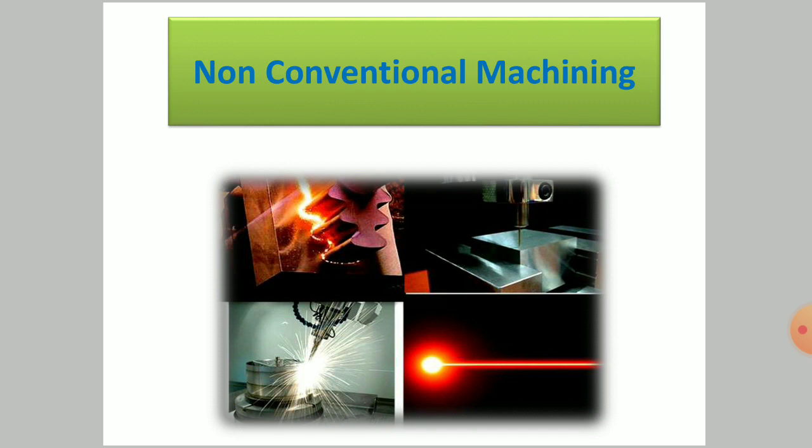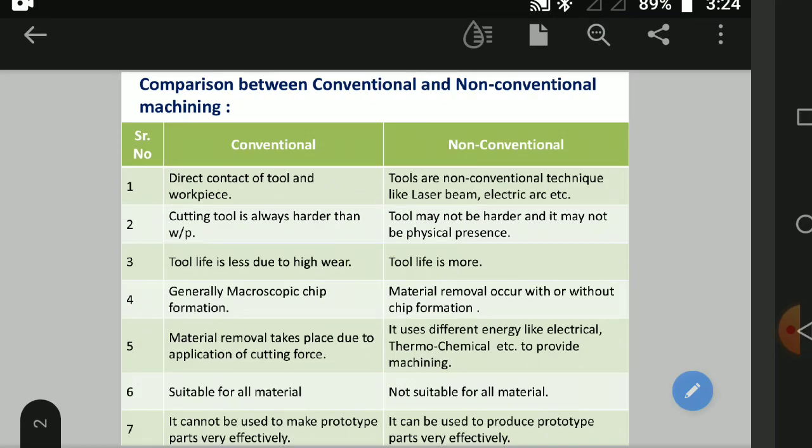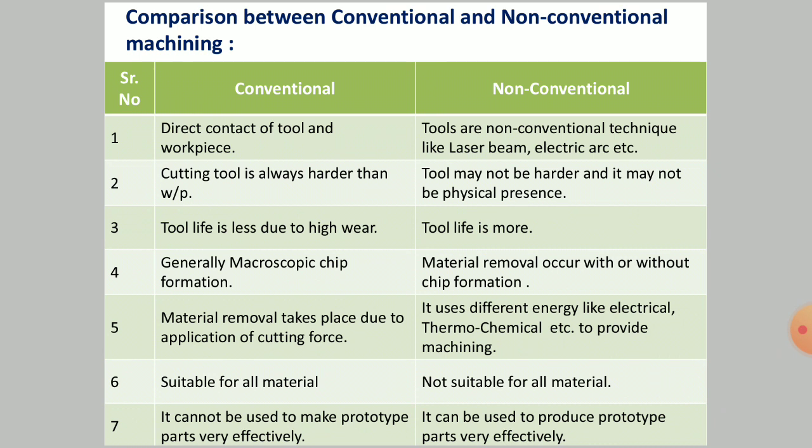Apart from the comparison between conventional and non-conventional machining processes, we will be discussing a few of the non-conventional machining processes quickly, and with the help of a diagram we will see the basic structure and the components included in a few of them. Let us first see the comparison between the conventional and non-conventional machining processes.